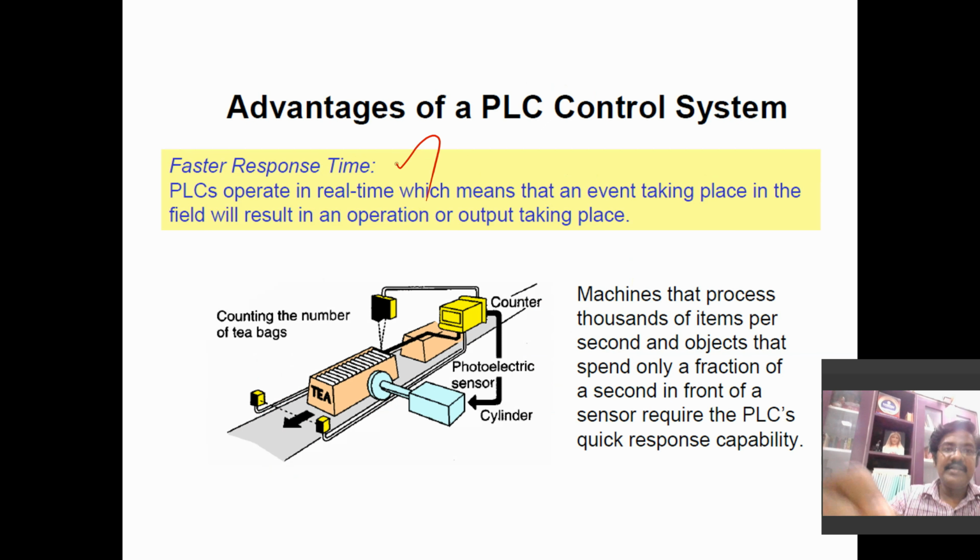So, faster response time. The PLC is operating in real time, which means that an event taking place in the field will result in the operation or output taking place immediately. Every scan it checks the status of your input, immediately executes its logic and decides the status of your output continuously. Generally the scan time will be very less, in terms of milliseconds. So definitely it can execute quickly.